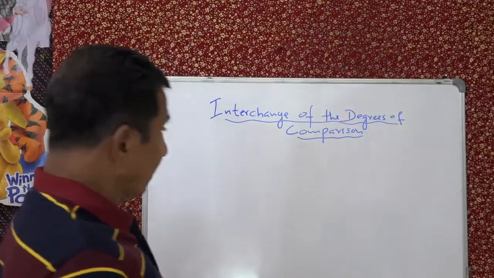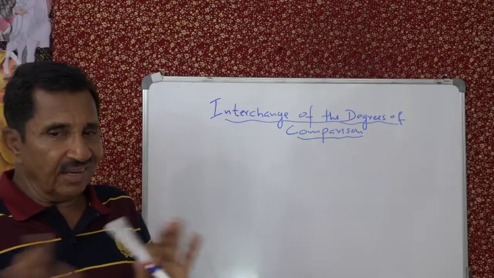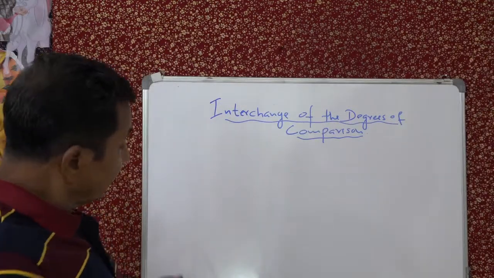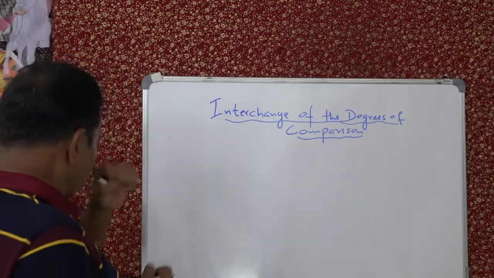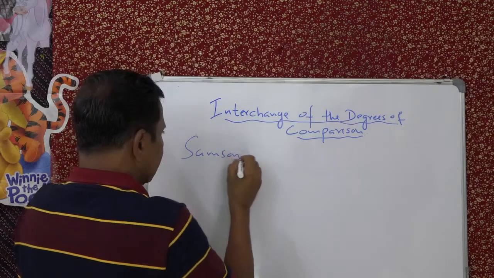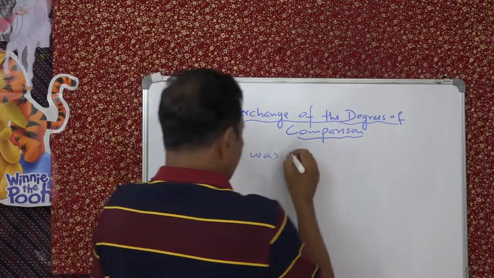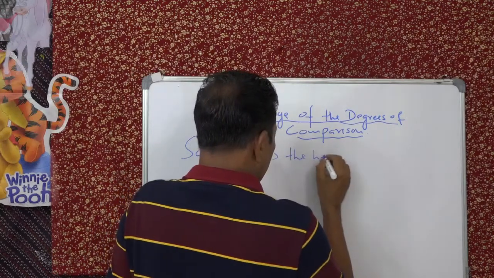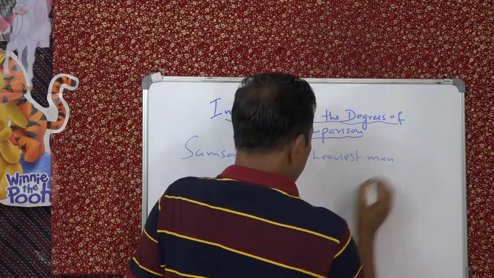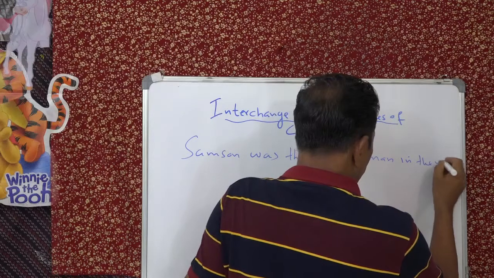Okay. Now here is another very interesting thing connected with this. With that we will wind up today's discussion. See the difference: Samson was the heaviest man in the world.